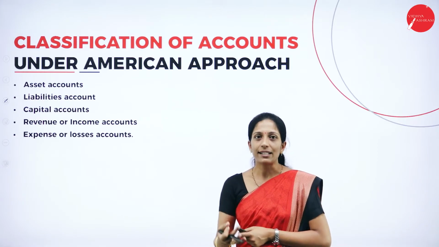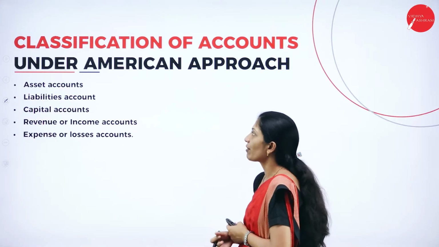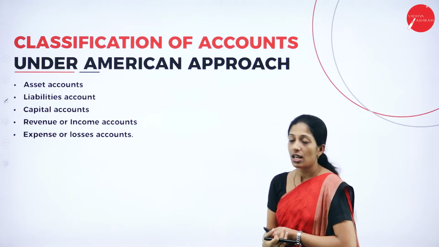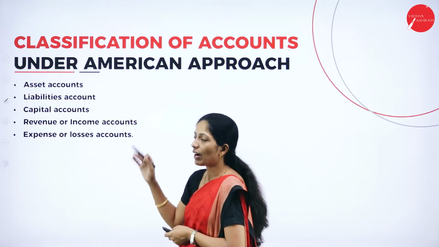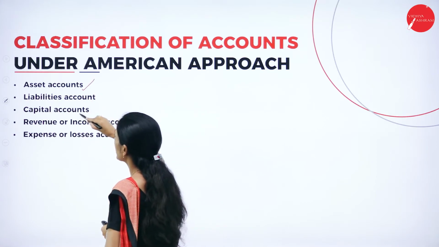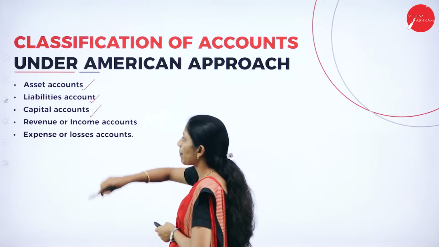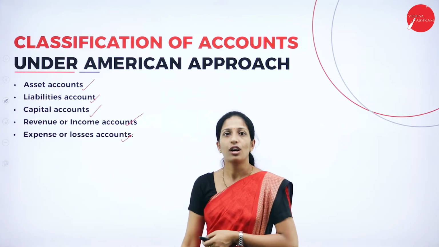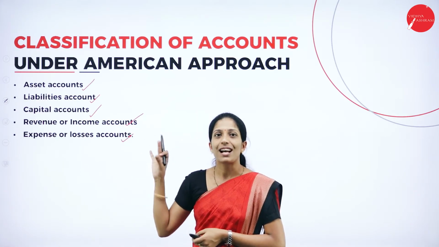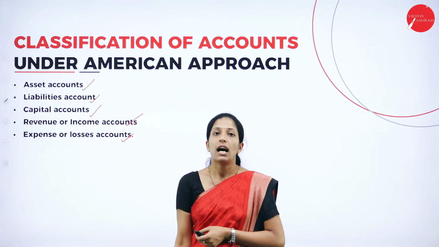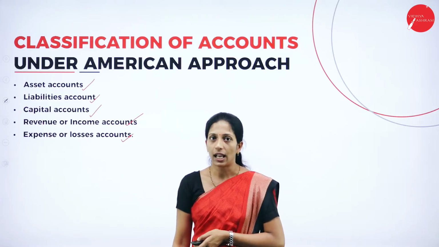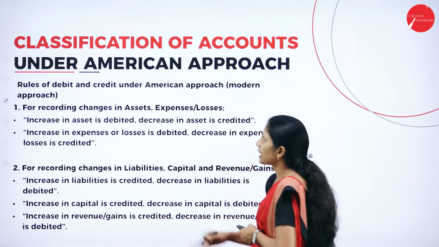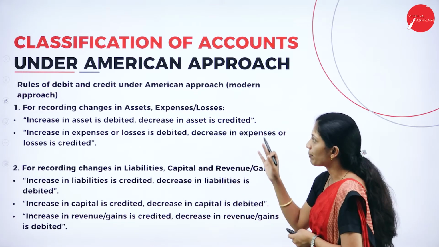Now the second classification, that is classification of accounts under the American system or modern approach. Here it has been divided into 5 types: asset account, liability account, capital account, revenue or income account, and expenses or losses account. These are the 5 classifications under the American system or modern approach. Let us see them one by one.